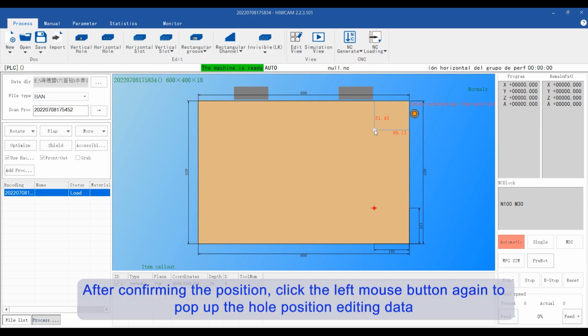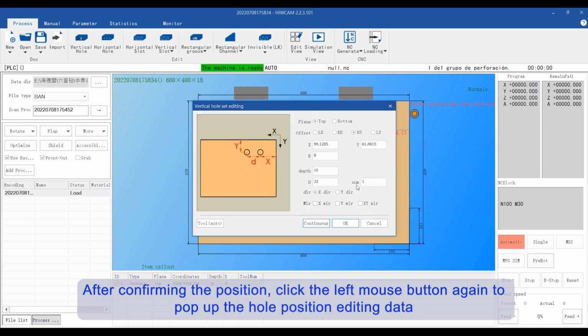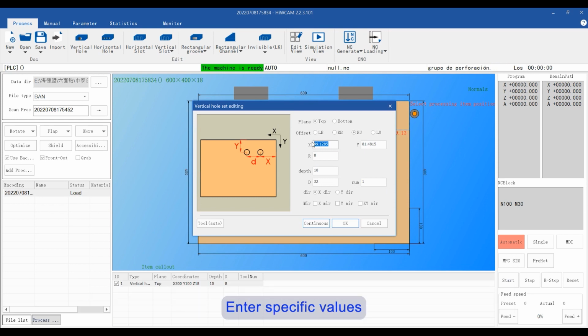After confirming the position, click the left mouse button again to pop up the hole position editing data. Enter specific values. Then click OK.